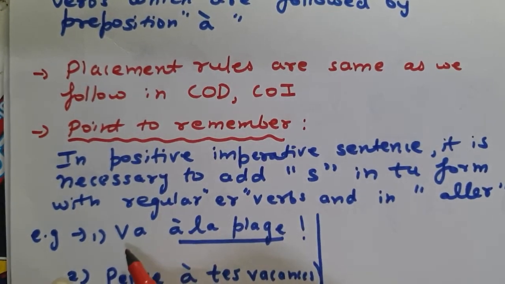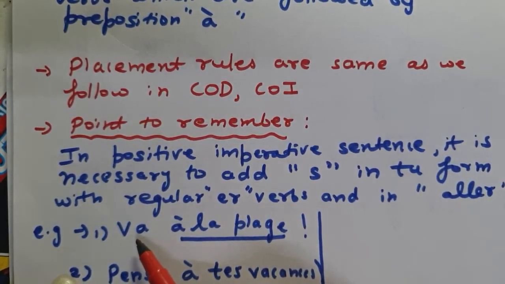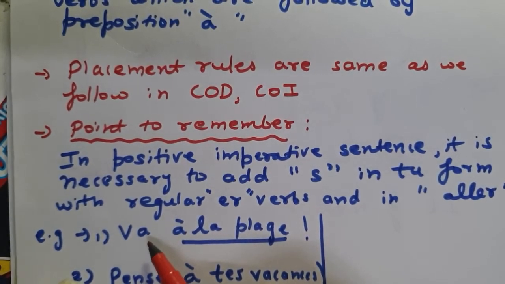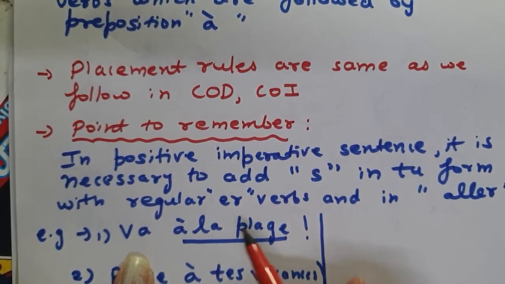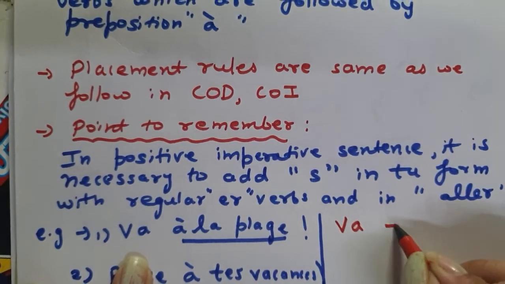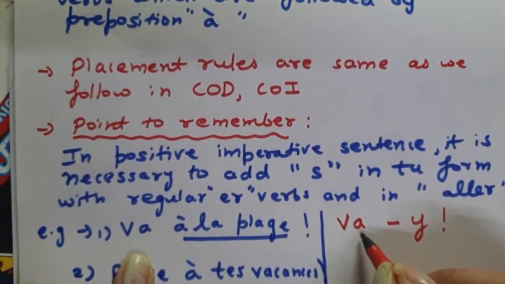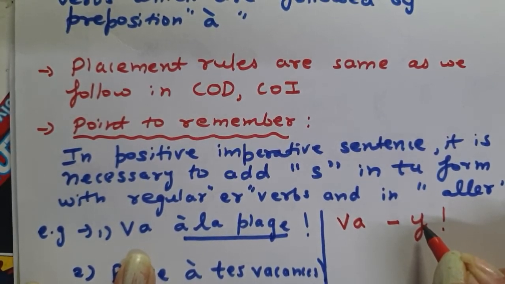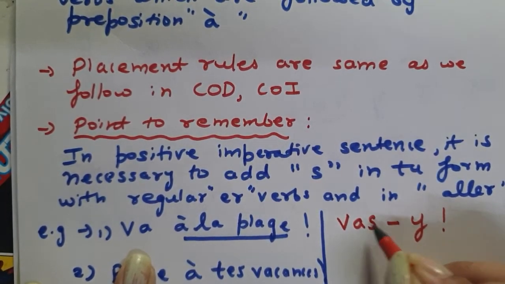For example, this is the sentence given, Va à la plage. So here you can see that in the question s is not given. As per the rule, we have dropped s. But now à la plage, as we know, we are going to replace with pronoun y. So here I am going to write Va-y, right? But here, as you can see, y is also a vowel, and because of sound we consider it also as a vowel. We can't put them together, so we have to add s to it.